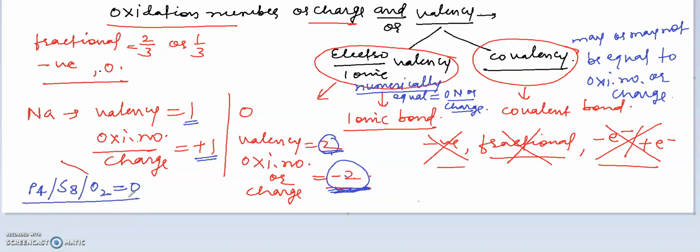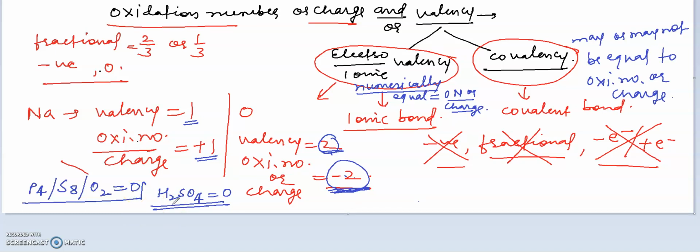In the elemental state, free state, pure state, it will always be 0, whether it is a molecule or a compound. For example, the net charge on H2SO4 will always be 0. The oxidation number or charge on H2SO4 will always be 0, and the valency of elements in the free state will always be 0.